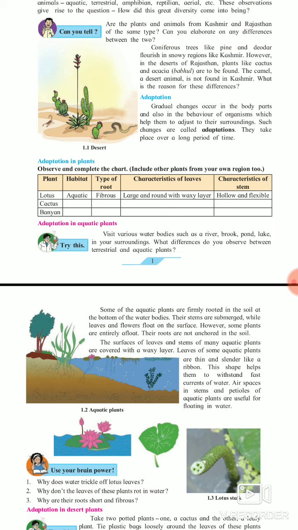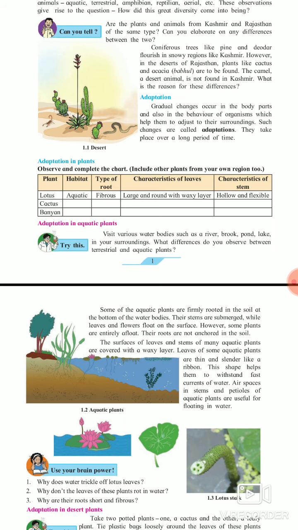Their stems are submerged, while leaves and flowers float on the surface of the water. However, some plants are entirely afloat. Their roots are not anchored, anchored means the roots do not go inside the soil. So there is also diversity in aquatic plants. Some plants have roots anchored in the water, but some plants float on the water.